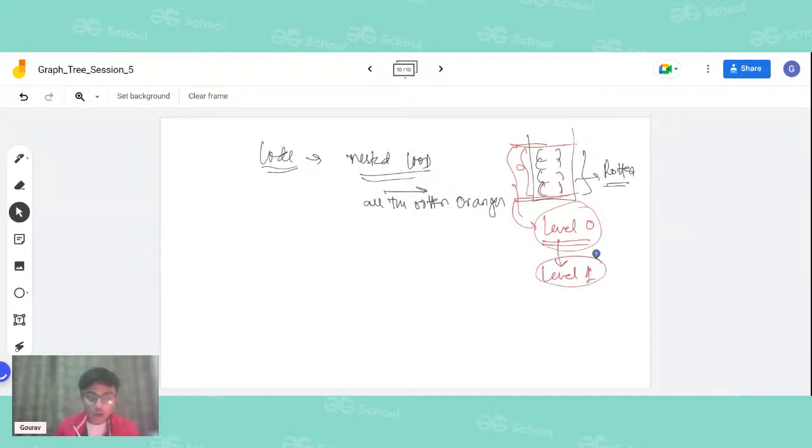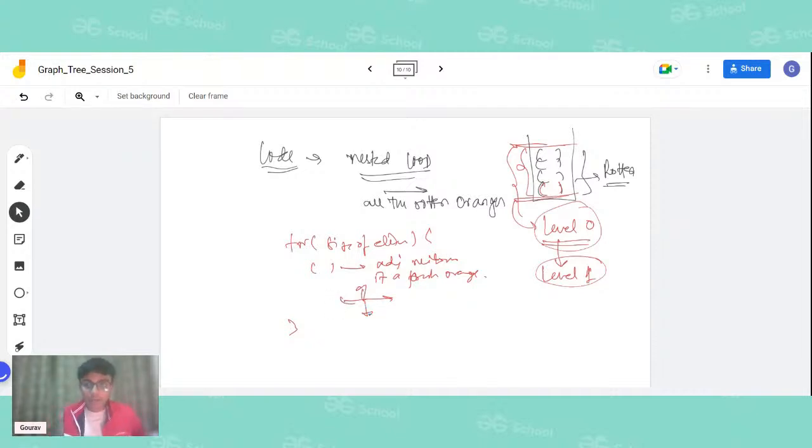So how to do that? We will run a for loop to the entire size of our queue. Whatever elements are present in our queue, we will run a for loop for those. It will go to its adjacent neighbors. All these oranges will take 1 second to rot any one of the neighboring oranges. So we will move in all four directions, looking for a fresh orange. If it is a fresh orange, we will rot it, and once we rot that fresh orange, we will put it into our queue. Now this will be level 1.